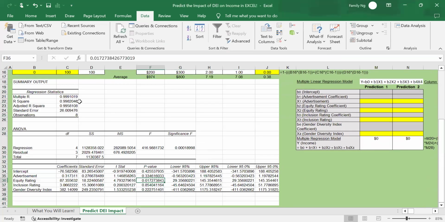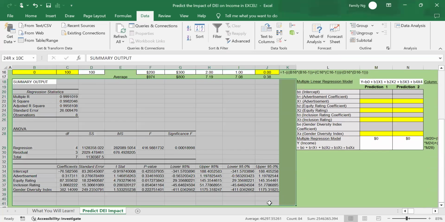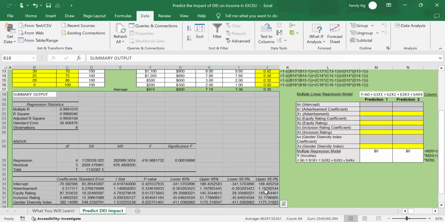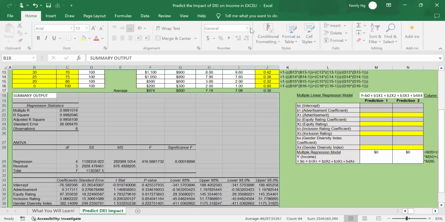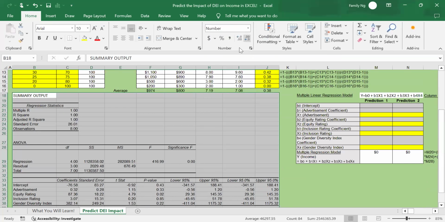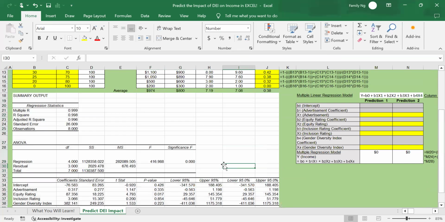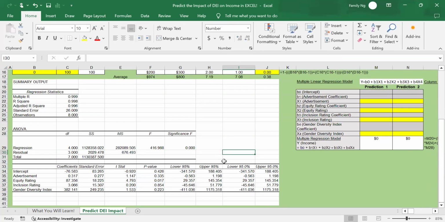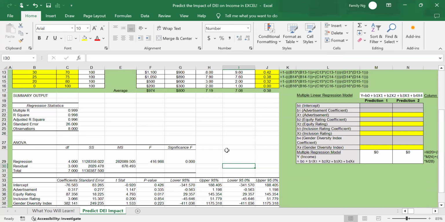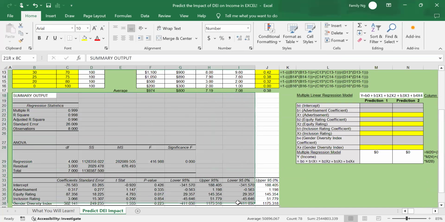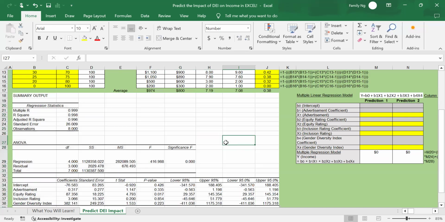Now, there are too many decimal points. So I want to select this output, go to Home, select Number, and put it to 3 decimal points, which is easier to see. So now, how do we interpret this summary output? I will highlight a few useful numbers for our purpose. R square.